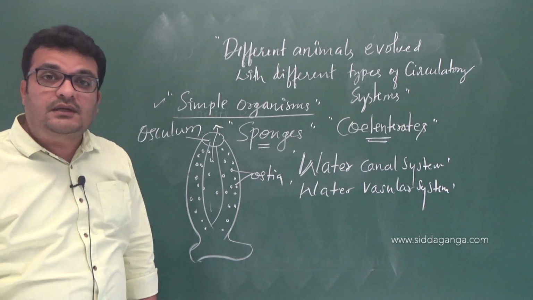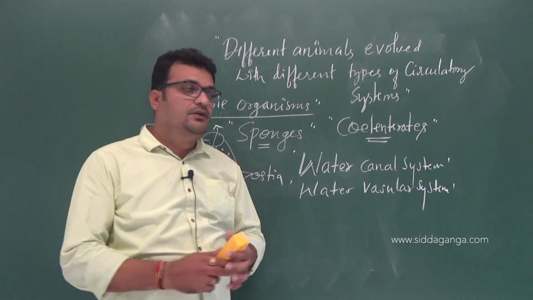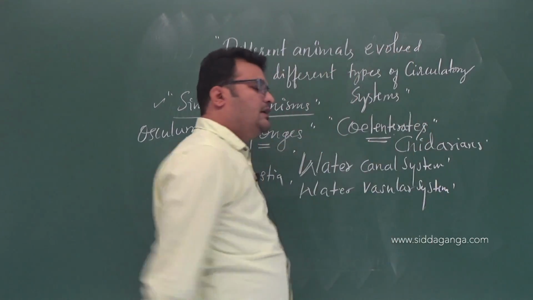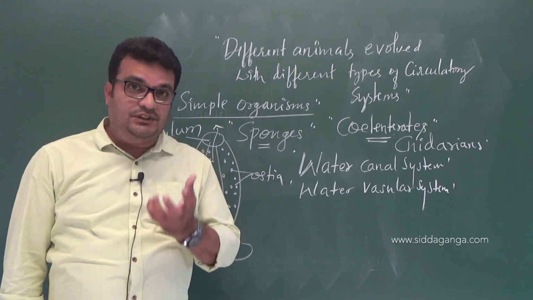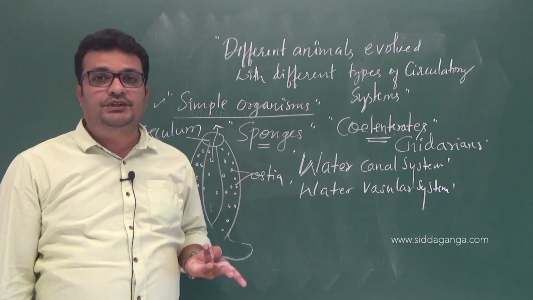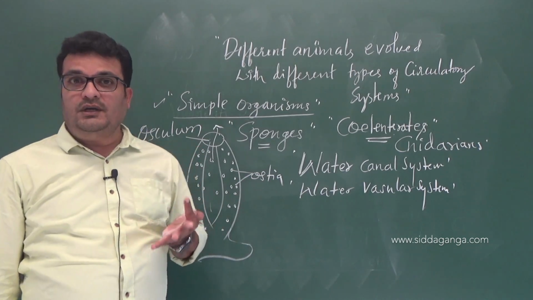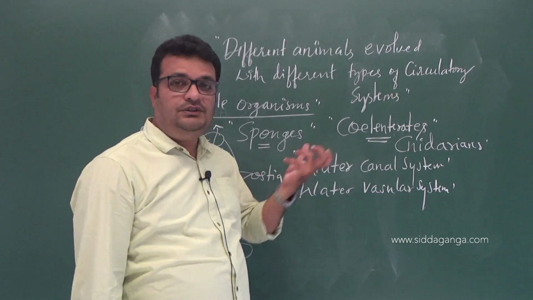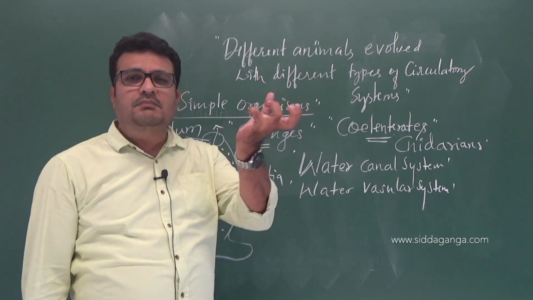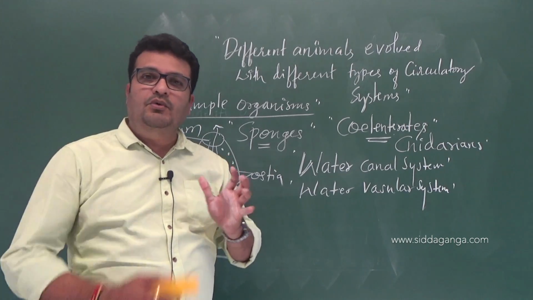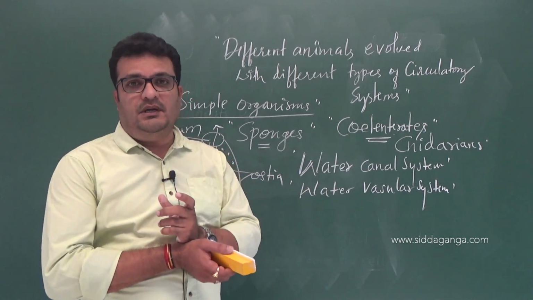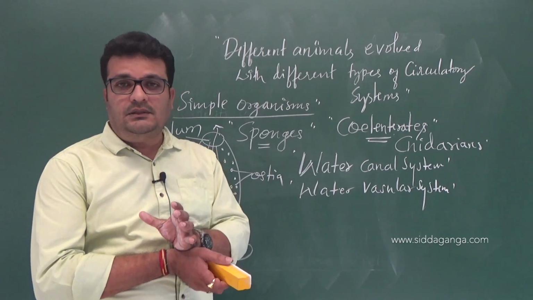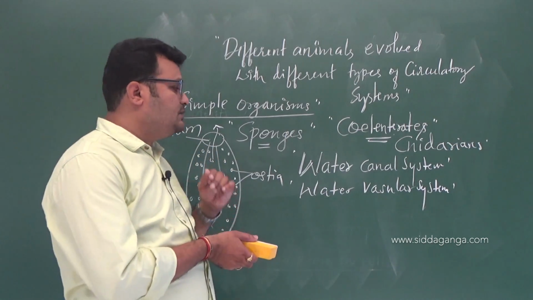Coelenterates, also called cnidarians. These include, for example, jellyfishes like Aurelia, comb jellies and sea anemones. In these coelenterates a simple mechanism of circulation has evolved, where the movement of substances takes place into the body and to the outside through the general body surface, and this mechanism is known as diffusion.